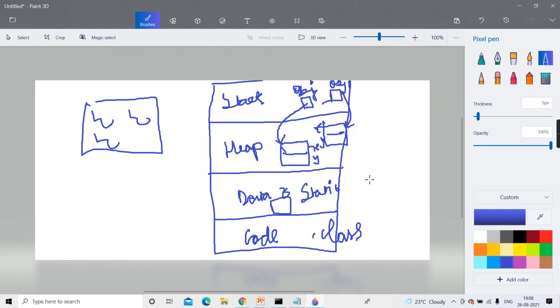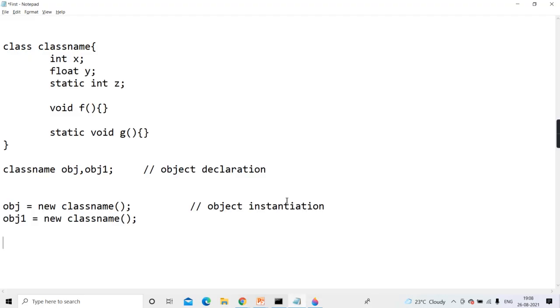Do you agree? Yes or no? Clear? But Z is common in the data section, and both OBJ and OBJ1 can access that Z. Okay, so hope this part is clear to you people.